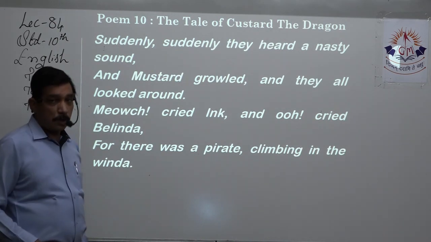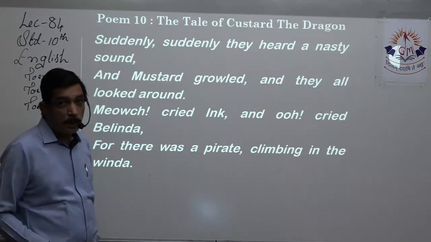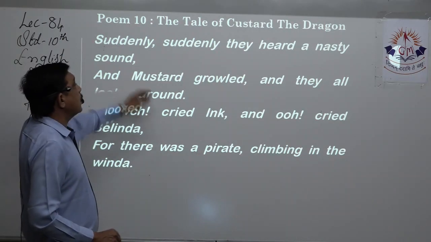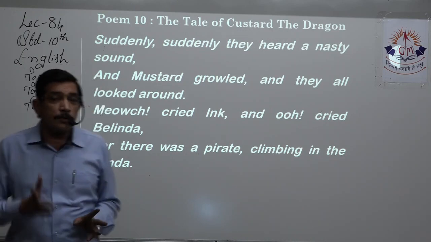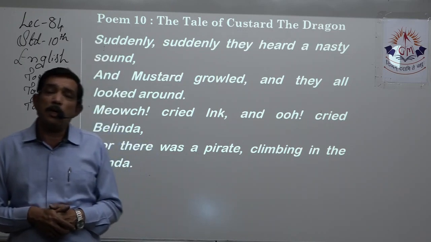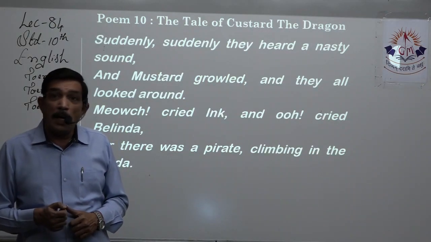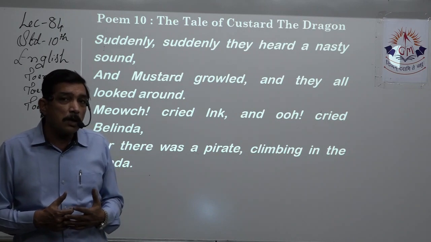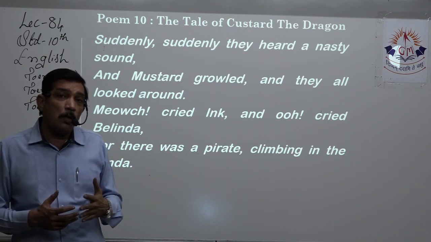Now the scenario changes. Suddenly they heard a nasty sound. Nasty, not good, very bad, evil. And Mustard growled, and they all looked around. Dogs, they are always watchful. Their sense of hearing is very, very sharp, and from quite a distance, they can hear small sounds, and they become very cautious because the sound should not go unnoticed.